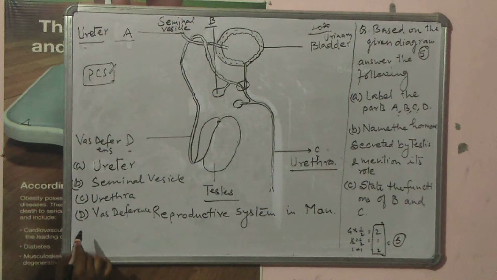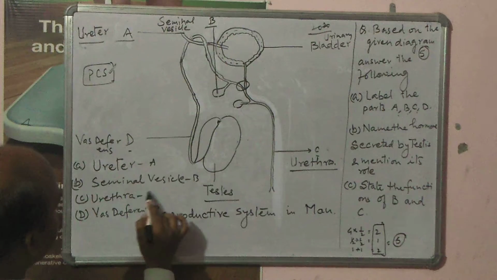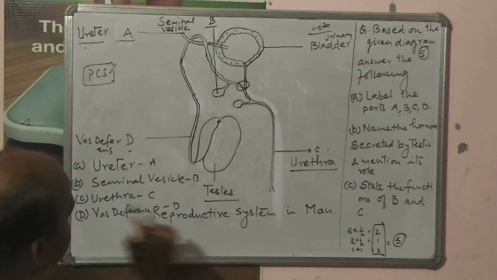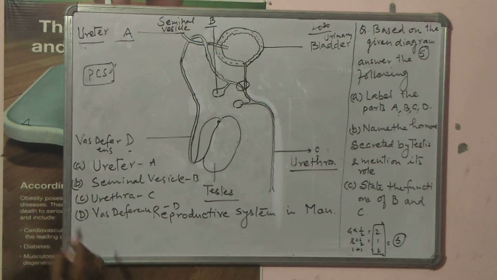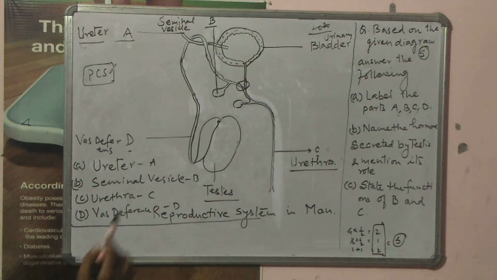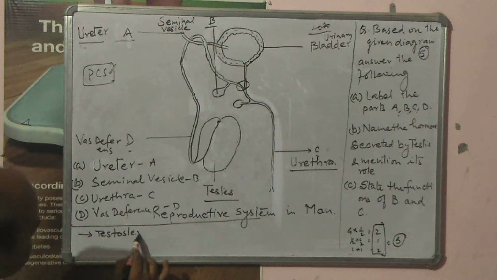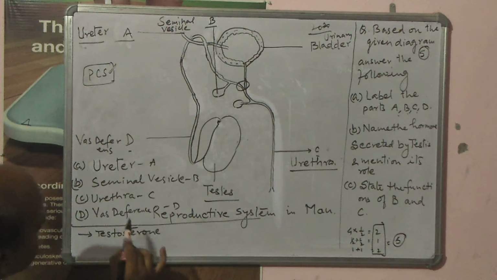That is the part, so this will be A, B, C and then D. Then after, second part, name the hormone. Hormone secreted by testes is testosterone. Testosterone is secreted by testes.